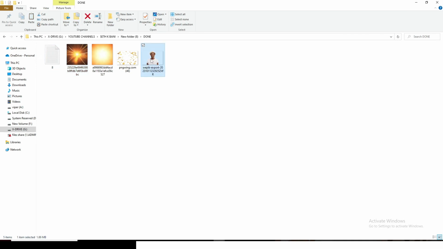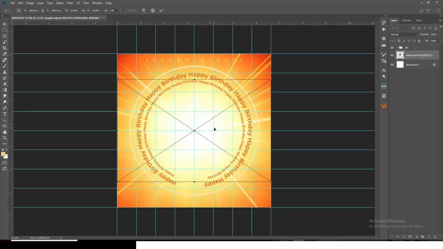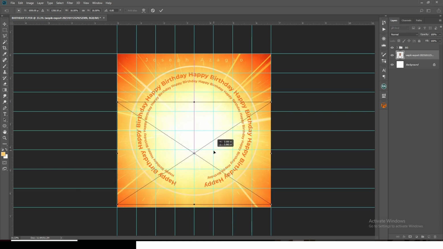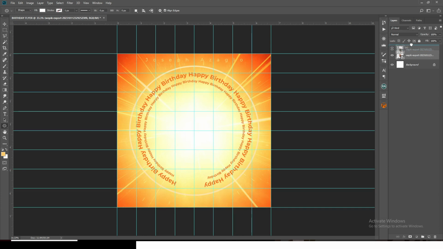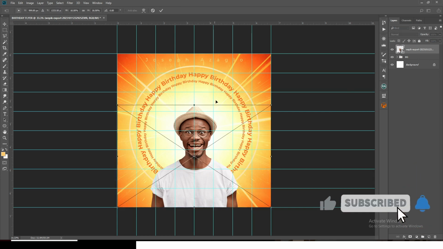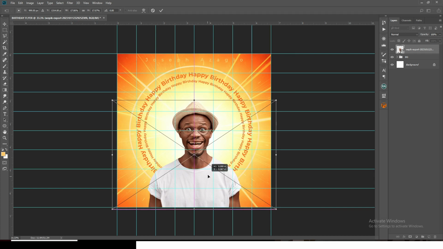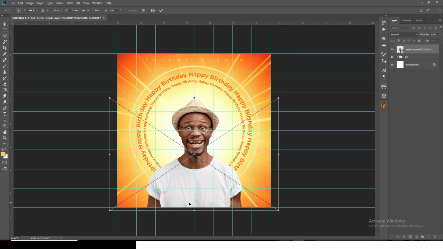I believe let's go and drag in our image. Alright, so I'm dragging the image into Photoshop and you want to make sure it is middle aligned. Okay, so let's drag it somewhere here, then enter. Let's drag it on top of the background. You want to make sure it's middle aligned. Okay, so you could also resize it if you want to, but just make sure it's middle aligned because right now almost everything we are doing is middle aligned.